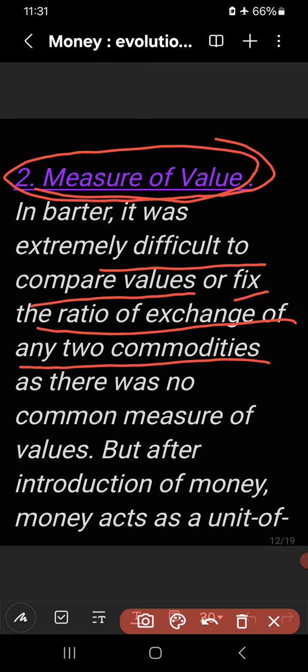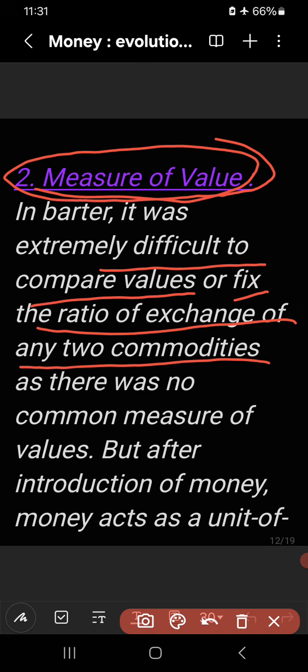How do we compare value if there is no common measure? Or how can we fix the ratio of exchange of two commodities, because there is no measurement of value of each commodity? These are the difficulties in barter.